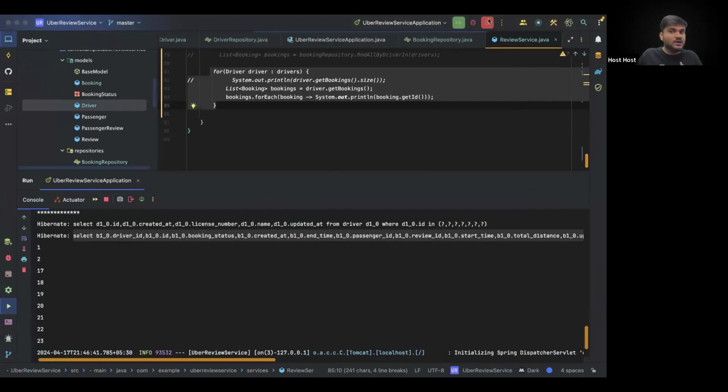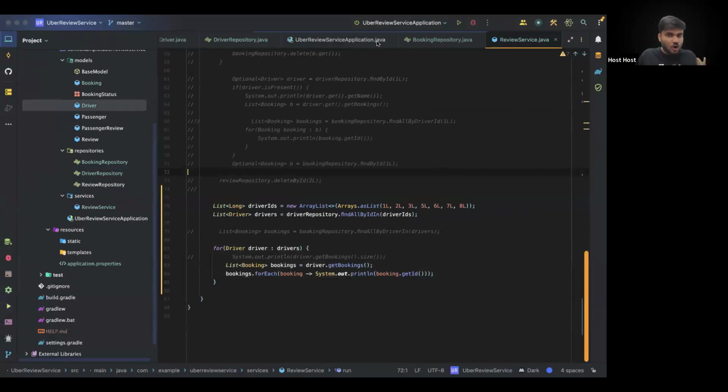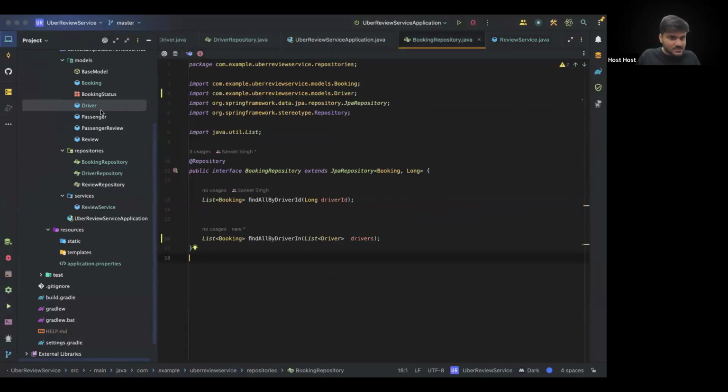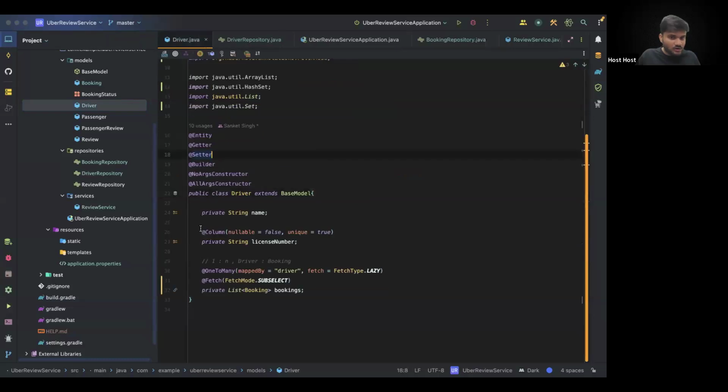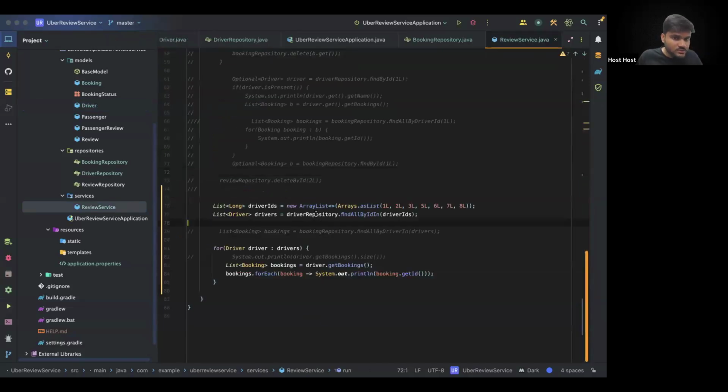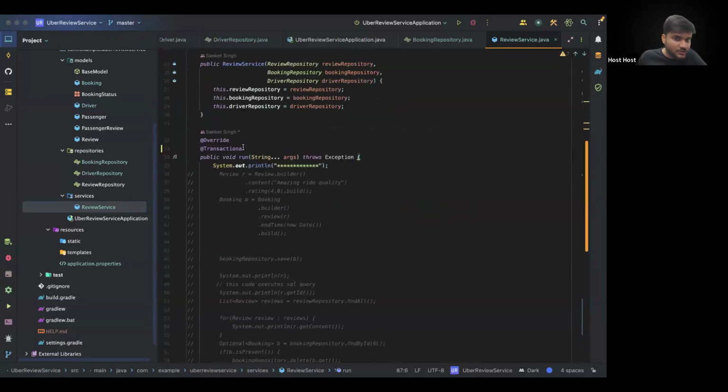And for that, you don't have to mention any custom method or anything. All you have to do is go to the one-to-many model, to the one side, which is the main side, and mention fetch mode as subselect. And wherever you are fetching the driver details and then using them to make the booking call, you have to mark that method as transactional.